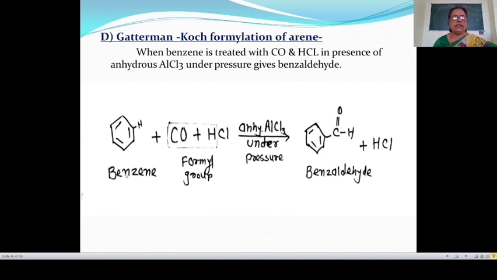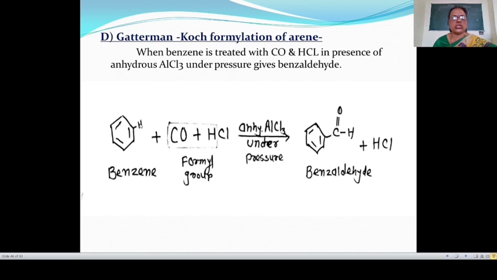Here, this benzene is treated with carbon monoxide and HCl in presence of anhydrous AlCl3 under pressure. Then, this hydrogen atom is replaced by CHO group, means formyl group, or this is aldehyde group. This CHO group is aldehyde group or formyl group, and this gives here C6H5CHO, means benzaldehyde.